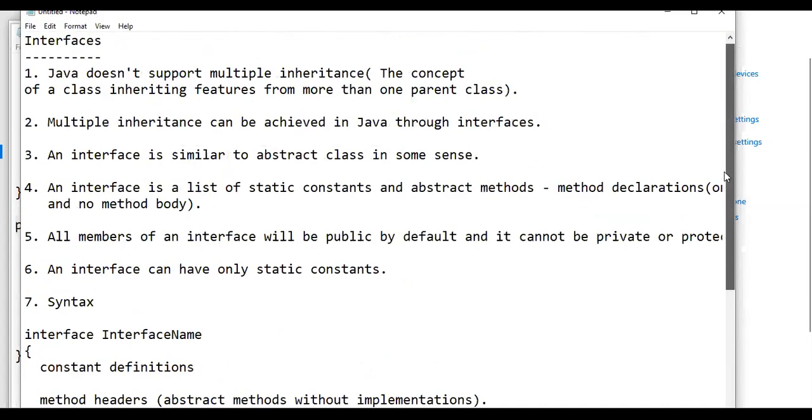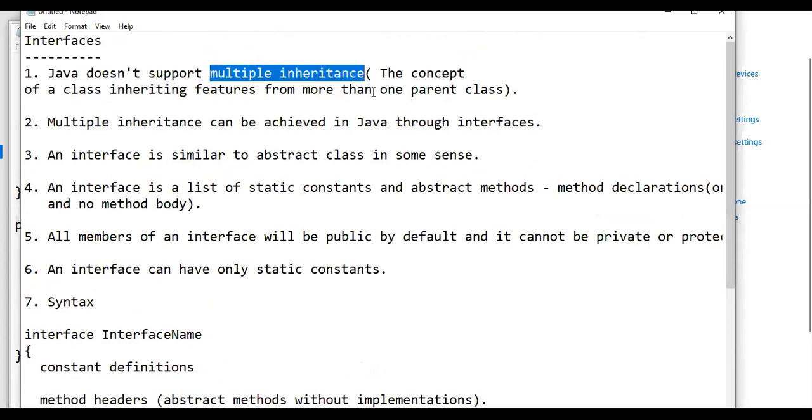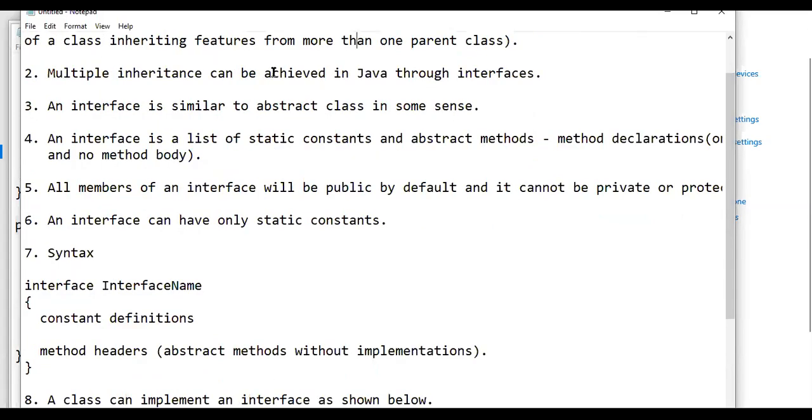Okay. So this is the general idea about interfaces. To summarize, we are using interfaces to achieve multiple inheritance, and generally Java does not support multiple inheritance. What does multiple inheritance mean? Providing the ability of a class to inherit features from more than one superclass is called multiple inheritance. Java does not support multiple inheritance, but it can be achieved in Java by using the concept called interface. And what is the interface?